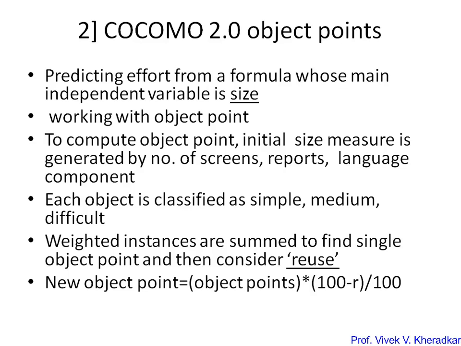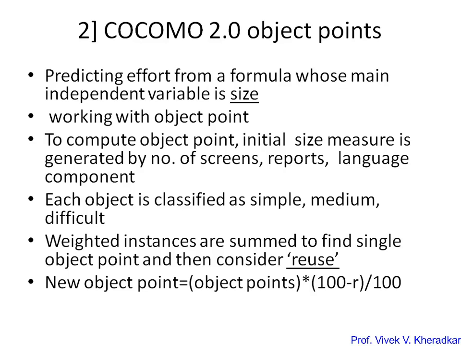Here it is a predicting effort formula whose main independent variable is size, measured in COCOMO 2.0 in terms of object points. Depending on what screen, report and language are used, for every component you calculate the object point.